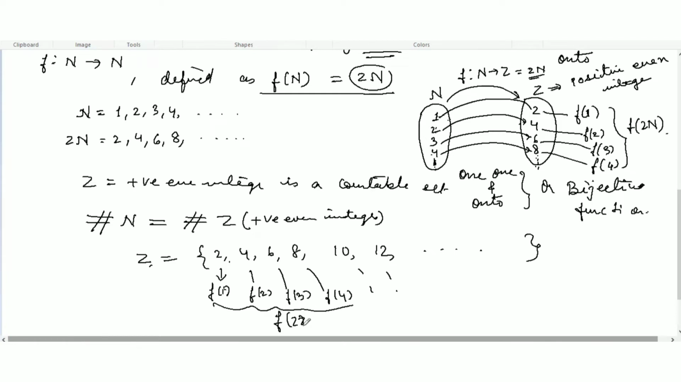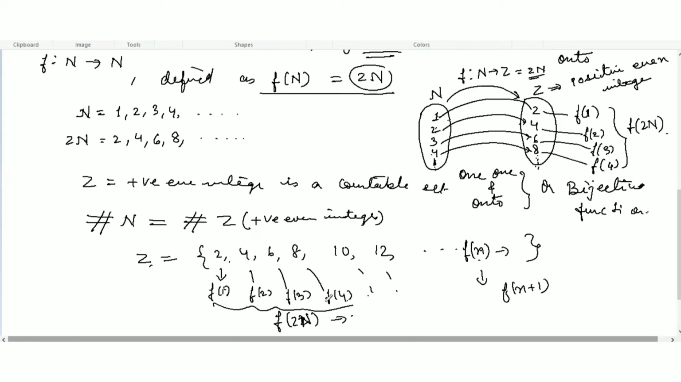We are defining a clear function 2n, and somewhere here f of n, after that will be f of n plus 1. After f of n, the next element will be f of n plus 1. So we can clearly define this function on the natural numbers. So the set of positive even integers is a countable set. This way we can prove it, and you have to show all these things in the exam.